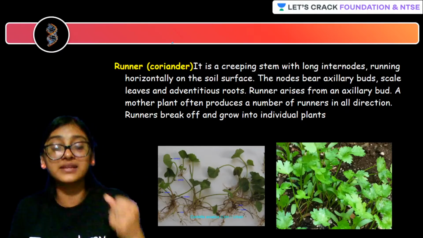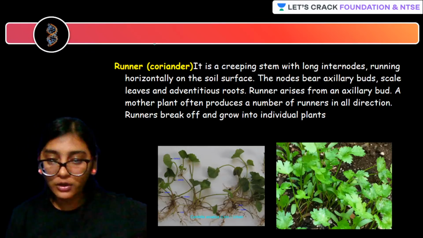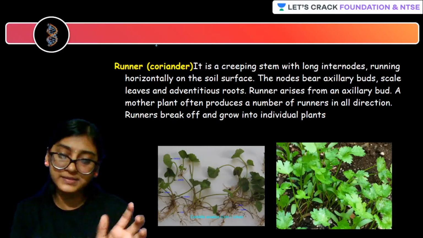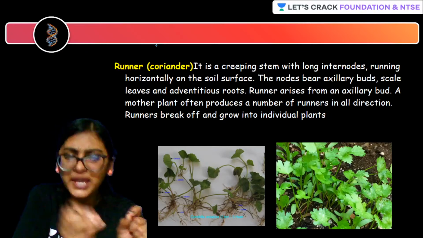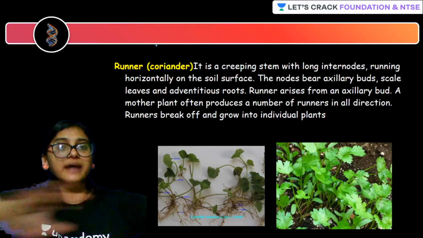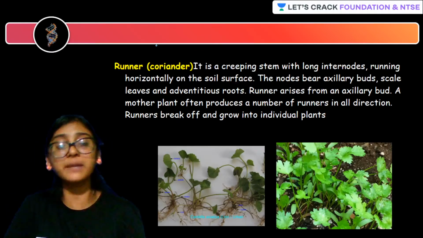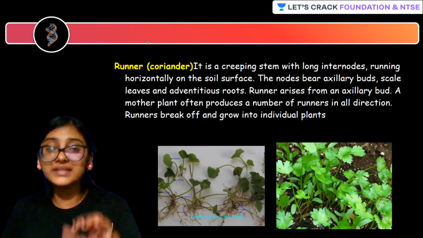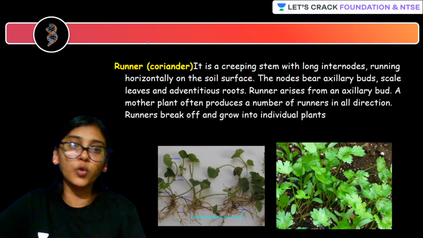The next type of asexual reproductive structure is the runner. Now what is this runner, which will always run? If you have a small garden at your place, you will be able to observe this. If you just try growing a little coriander, it is going to flourish over the whole place. Do you know the reason behind this? Because it has a creeping stem, and it grows horizontally all over.